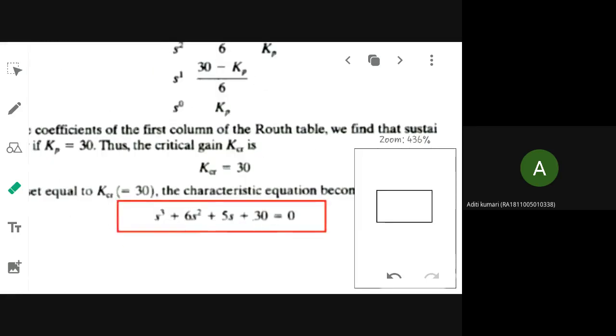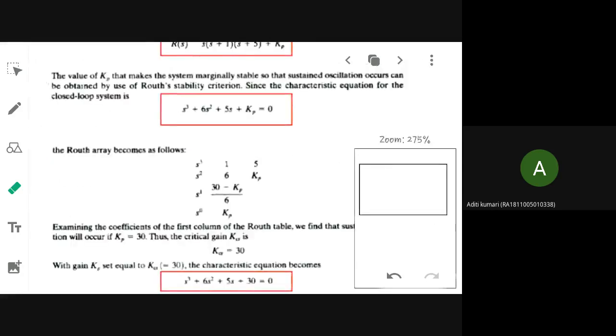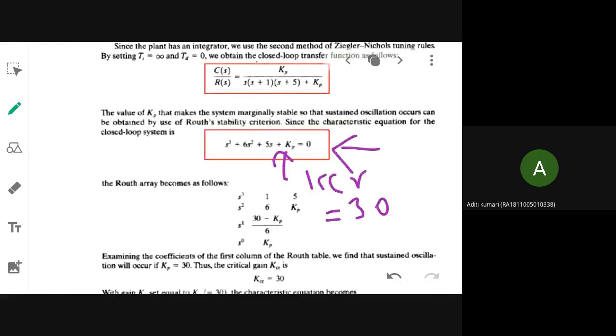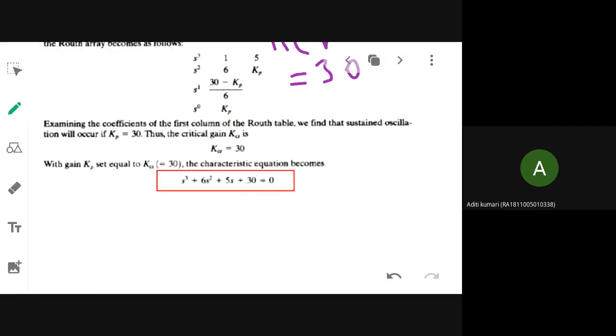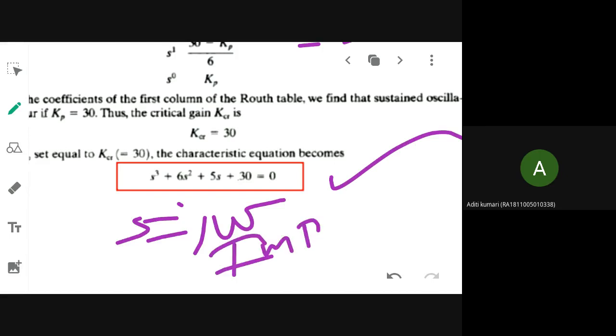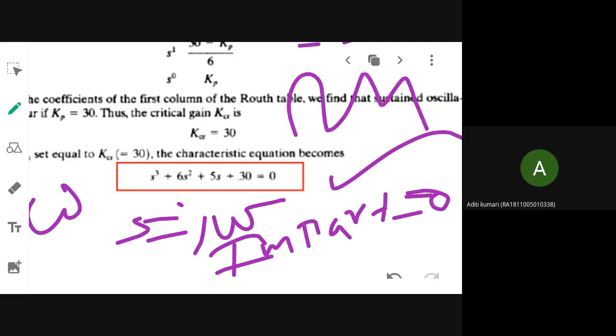You know that this is your characteristic equation that you got. In this KP, you are going to substitute the critical value of gain, which you have just now found out, that is 30. So you got this equation. Now you have to substitute S is equal to j omega in this equation. You will equate the imaginary part to 0. Then you will find out omega, the value at which the oscillations will start.